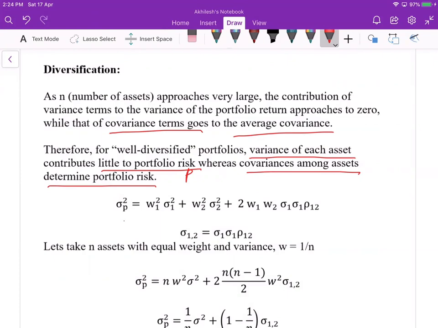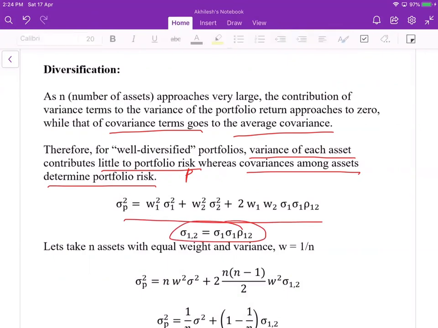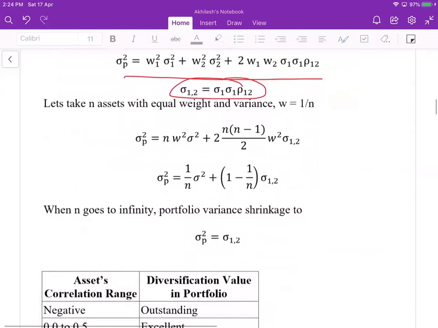Let's start from this standard formula, and this is the decomposition of covariance into correlation. Let's take n assets, and each asset has equal weight.